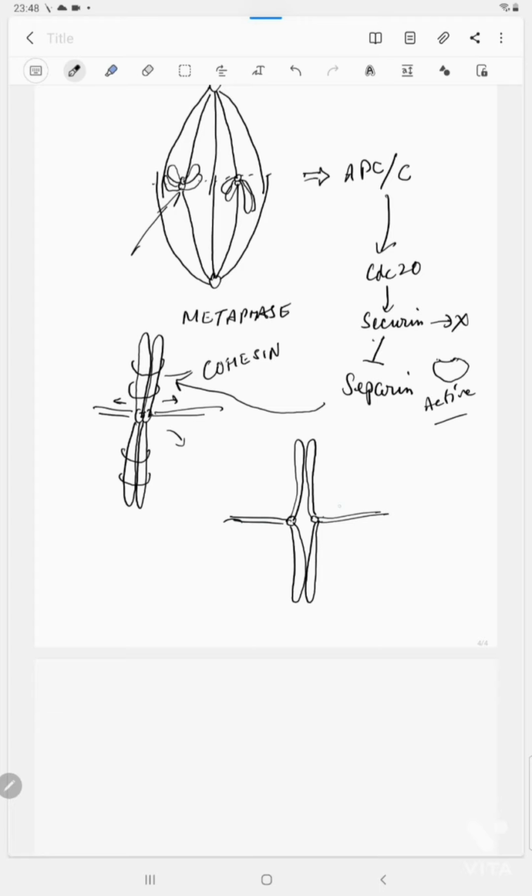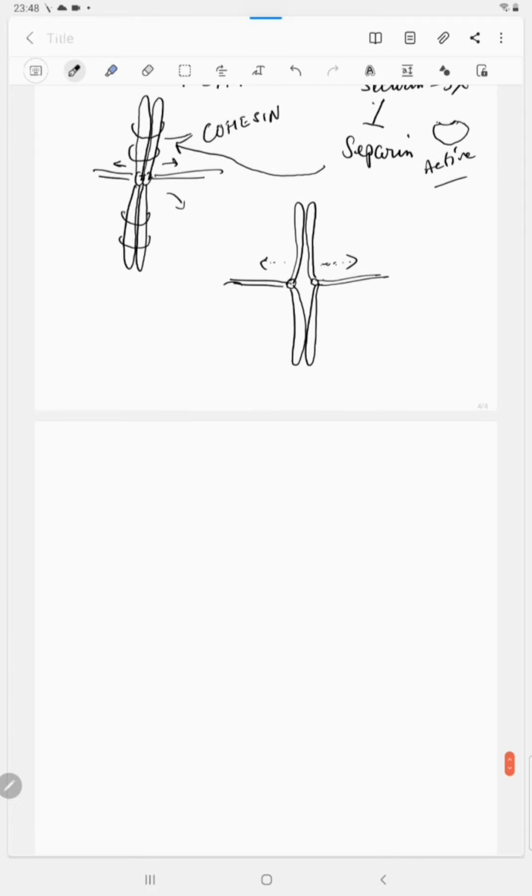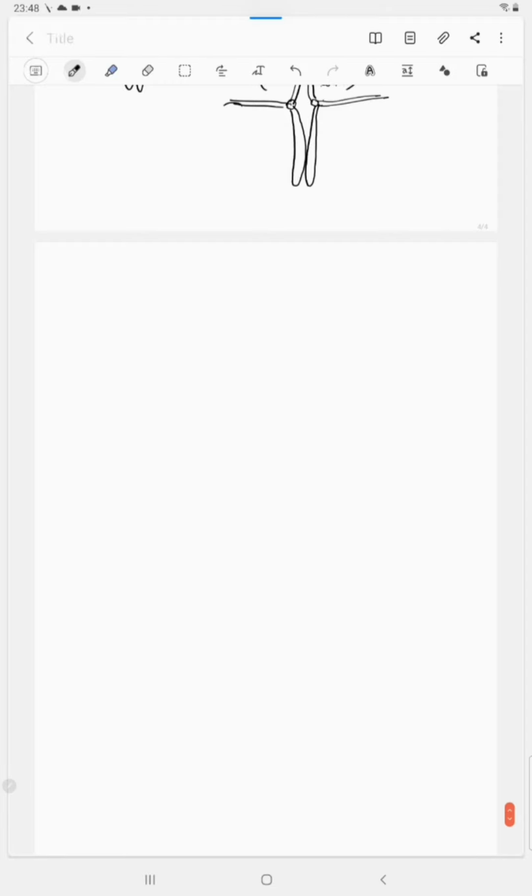So when this tension is almost null, the cell signals that the anaphase has begun and the chromatids can be separated. These chromatids will now be called chromosomes. When they become separated, they are no longer sister chromatids, they are chromosomes now. So this is the anaphase.